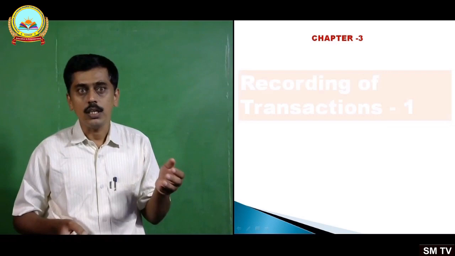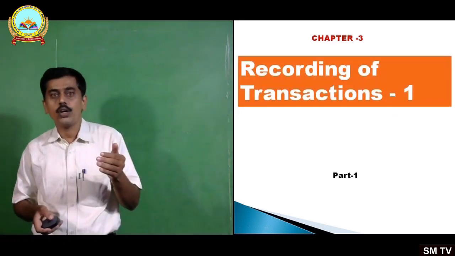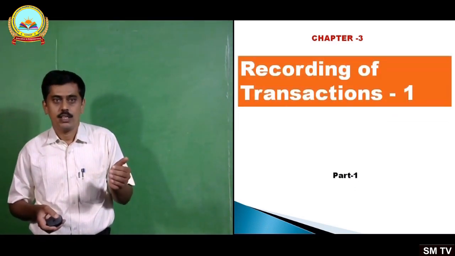And in chapter 3, we are supposed to learn the first step in the process of accounting, that is identifying the transaction and recording the transaction. So chapter 3 is on recording of transactions.